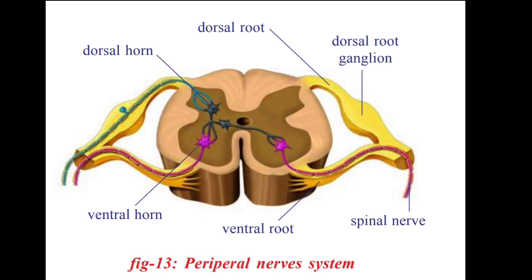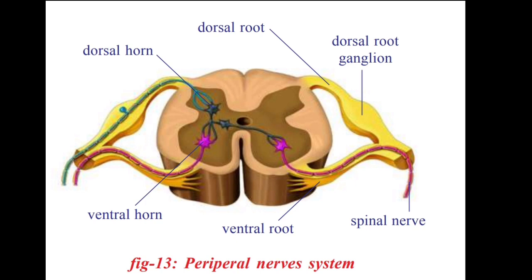So just observe the diagram. In the diagram of spinal cord, there are two roots. One is from the dorsal side, which is called the dorsal root, and the second one is on the ventral side, which is called the ventral root. There are two ways or two paths, one on the dorsal side and another on the ventral side.